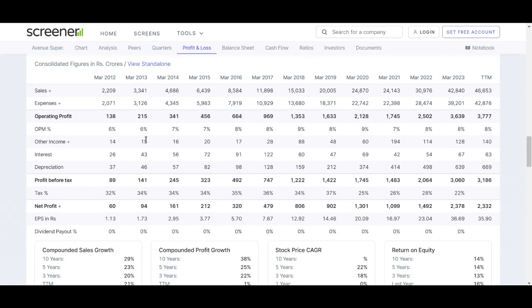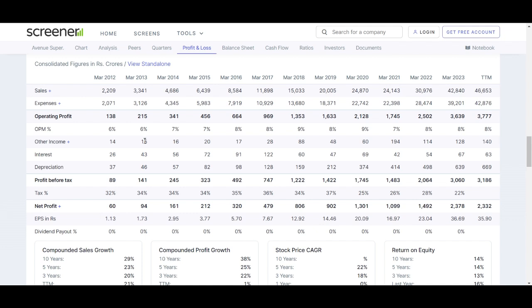Operating profit and margin, OPM percent. The operating profit has been a steady increase, reaching 3,777 crores in March 2023. The operating profit margin has consistently been around 8%, indicating efficient cost management and sustained profitability. Other income, which includes non-operating sources, has shown variations but remained a positive contributor in the TTM period. It stands at 140 crores.